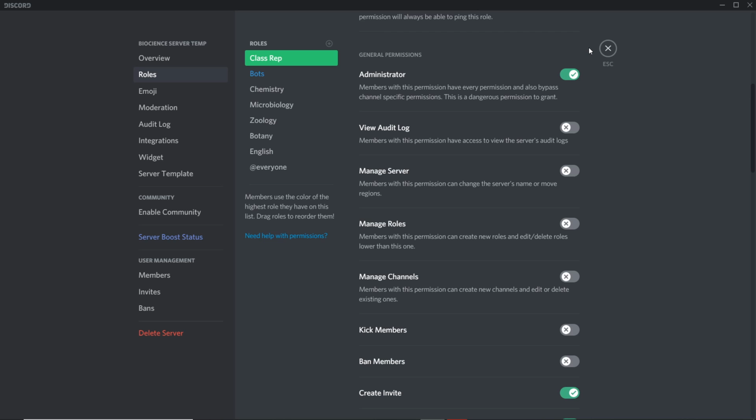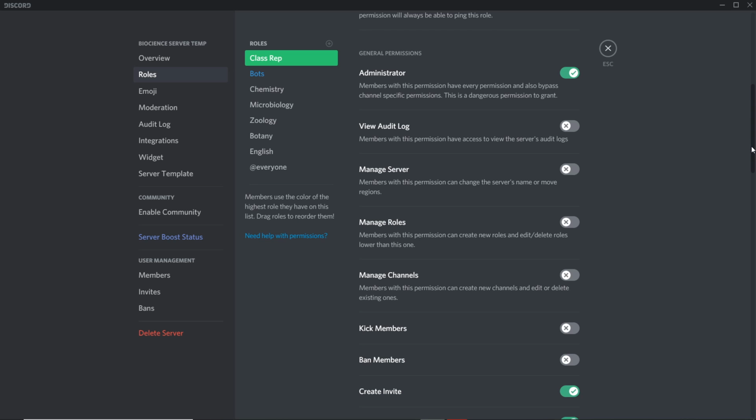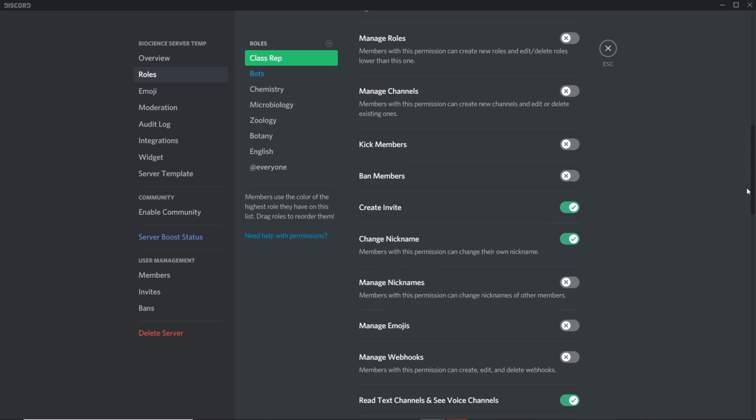But for example, if Anmol was to join, he wouldn't be able to give you guys any roles because underneath everyone, manage roles is disabled. Then manage channels: it's similar to manage server, except on a lower spectrum. They can create channels, edit permissions, delete channels. Again, do not give this to your classmates if you wish to maintain some sort of decorum in your server.